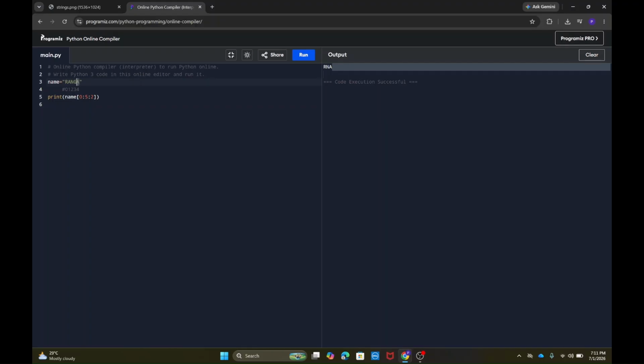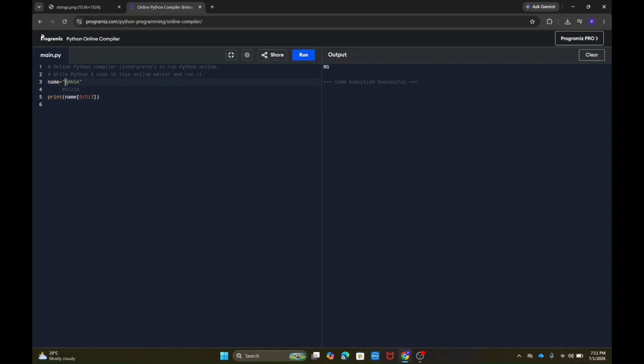So it will stop here and it will print it, because the last ending value is 5. So the index position at 4 can get printed. So A will also get printed. In this way, this section is used for steps. If we use 3 here, you can see only R and G gets printed.